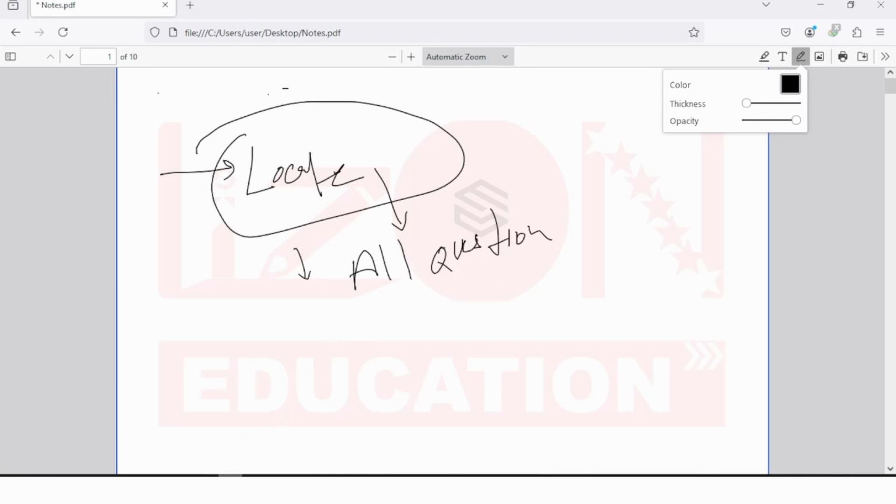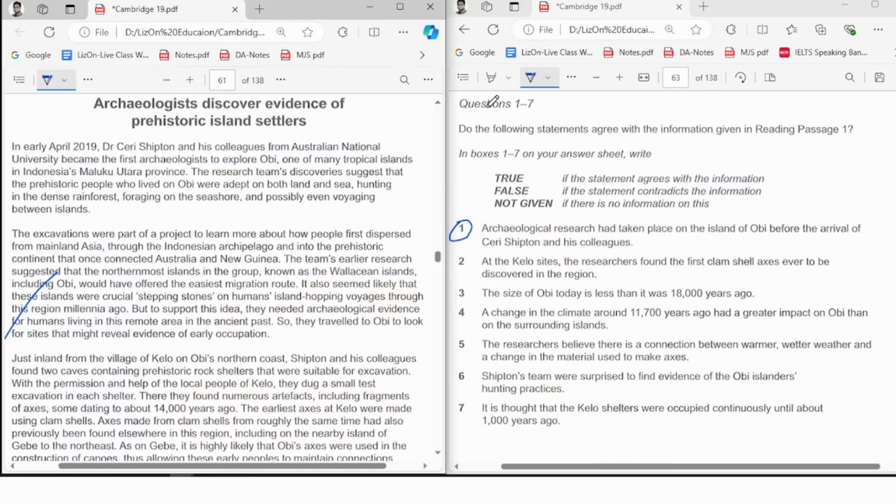How can you do that? Say you get these questions. Your first job is to select the words that you can find in a very short time period. Let me say it again: first job, select all the words you can find very easily. First step, whenever I look at all the 7 questions, your job is to write down the words you can see in a very quick time.